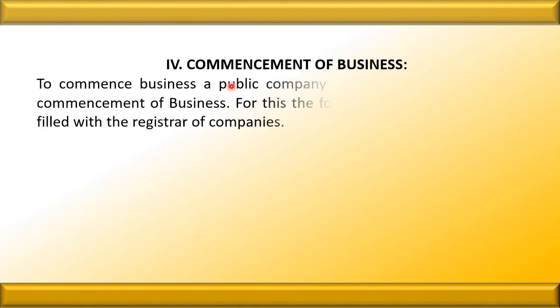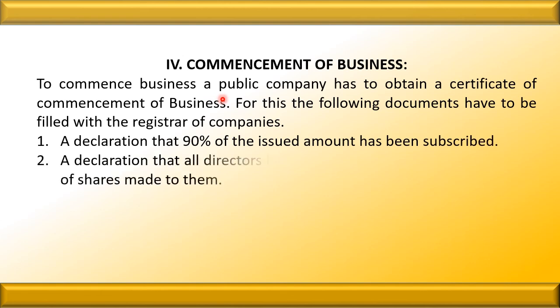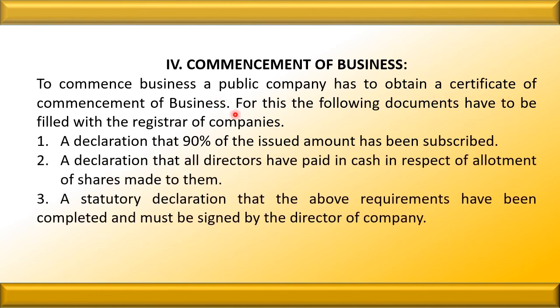Let us see the last one, that is the commencement of business. To commence a business, a public company has to obtain a certificate of commencement of business. For this, the following documents have to be filed with the registrar of companies. A declaration that 90% of the issued amount has been subscribed, that is mandatory. The next is a declaration that all the directors have paid up the allotment of shares made by them. The last one is a statutory declaration that the signatories of the memorandum of association have completed the legal formalities well. After receiving the certificate of commencement of business, the public company is free to start the business.